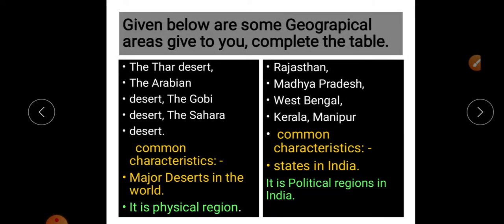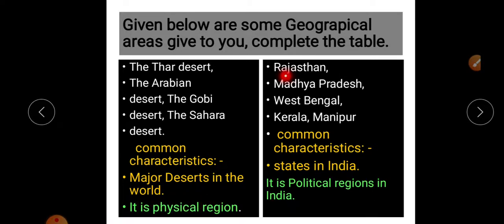Then the fourth point: the deserts, the Arabian desert, the Gobi desert, and the Sahara desert. The common characteristic is that these parts belong to desert areas. So these are the major deserts in the world. Now, a desert is a totally physical factor. So it is a physical region.